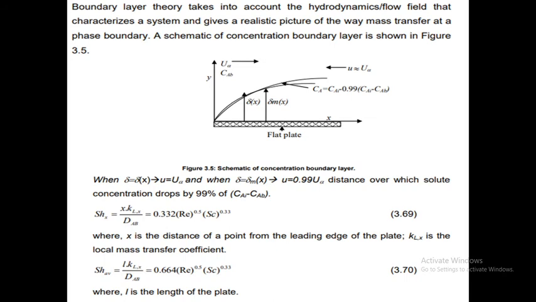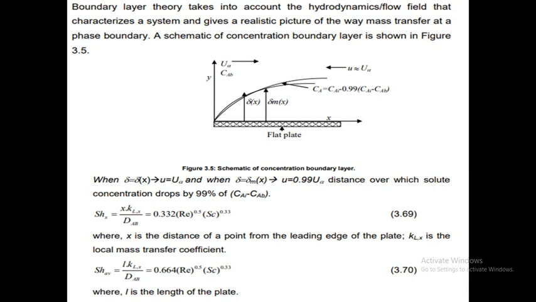Last one, boundary layer theory. Boundary layer theory takes into account the hydrodynamics or flow field that characterizes a system and gives a realistic picture of the way mass transfer occurs at a phase boundary. This is a schematic concentration boundary layer. This is a flat plate. Okay. So the flat plate boundary layer.